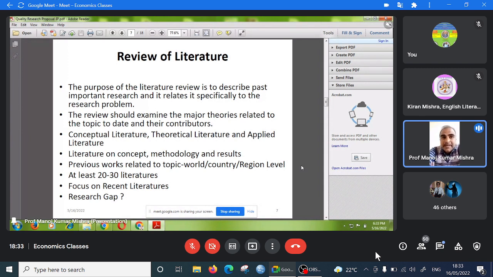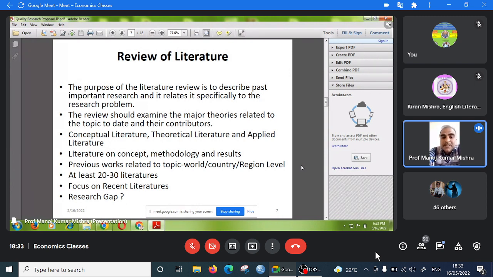And one thing is also that by this way you can find the research gap. Research gap means what works have not been done by the previous researchers. Actually, the work may also have been done by a previous researcher, but you don't know. But I think there should be something new. Research gap may be related to your topic gap. Maybe your topic is new, there is a gap. Maybe you are doing the revision of an old topic, this is also a gap.